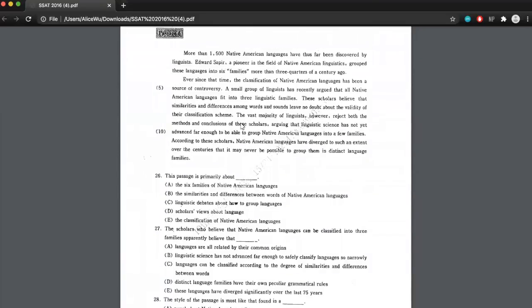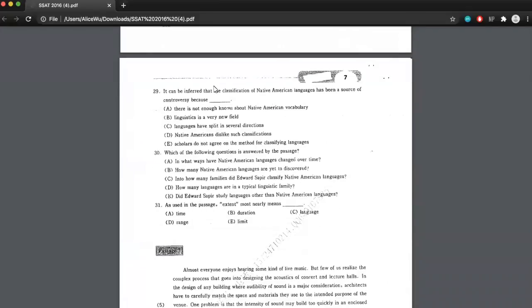If we go back here, we see that these languages have diverged a lot, so they've split a lot, but that's not necessarily why there's a lot of controversy. It's more about the fact that there's a lot of disagreement, and so that's why there's a lot of controversy around it. Let's look at D.